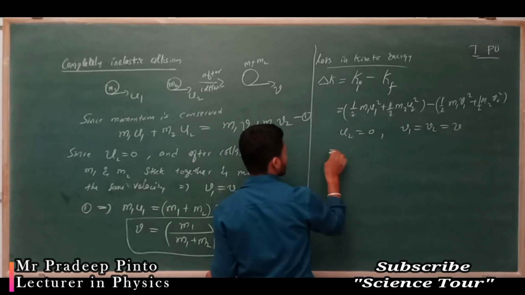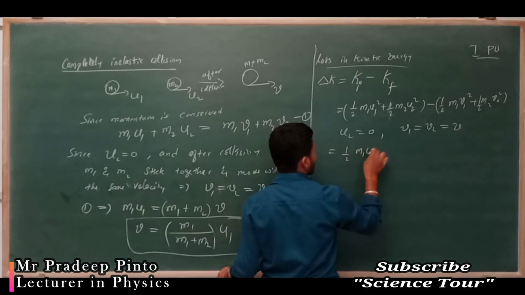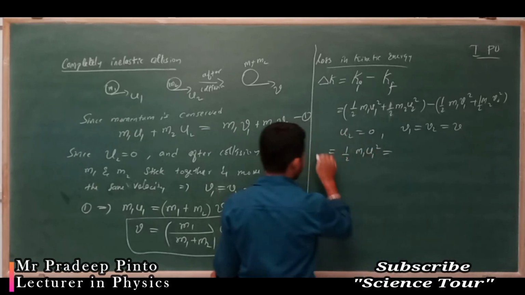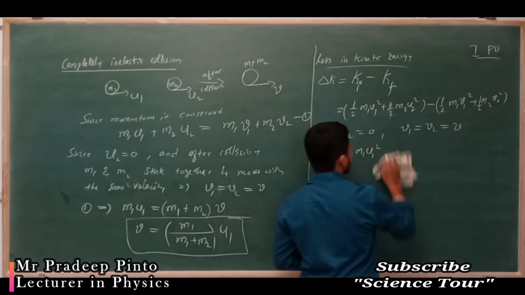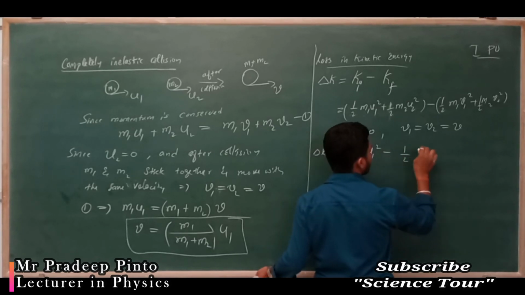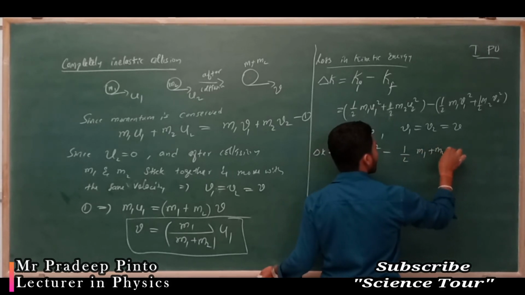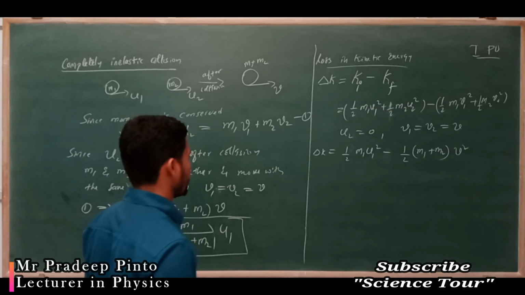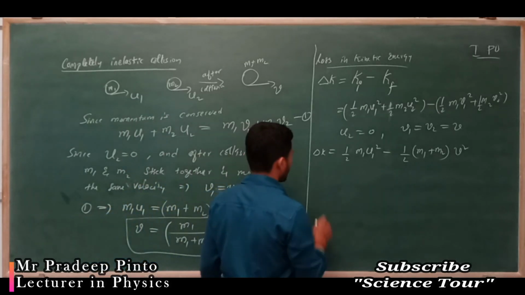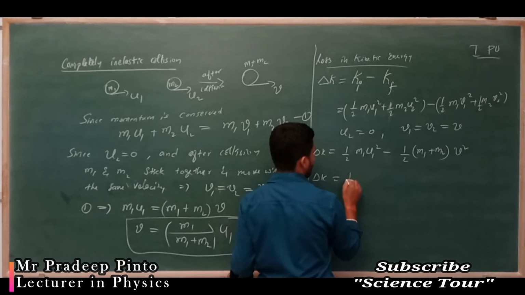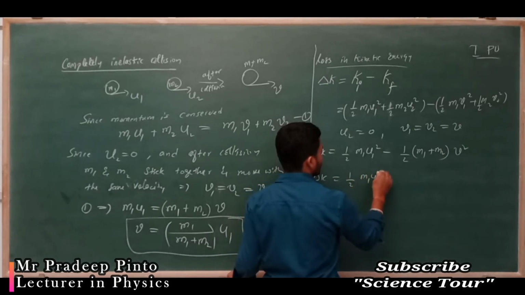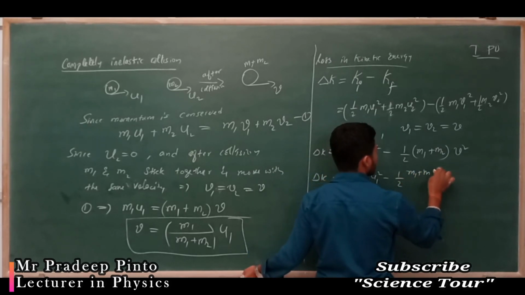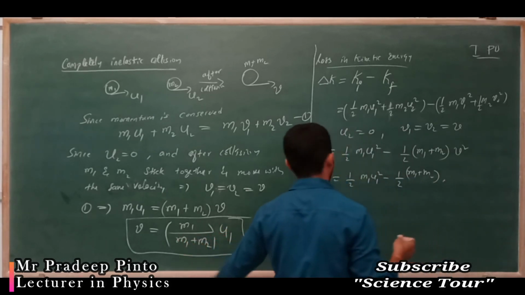The equation reduces to delta K equals half m1 u1 square minus half (m1 plus m2) v square.